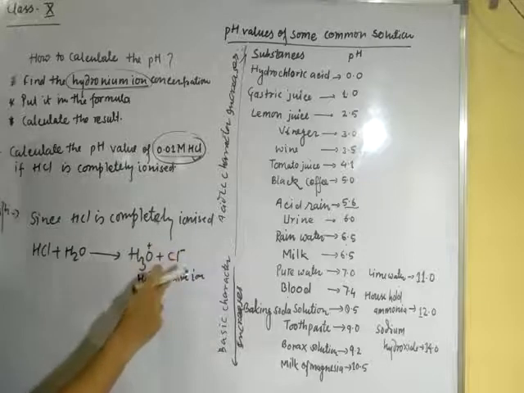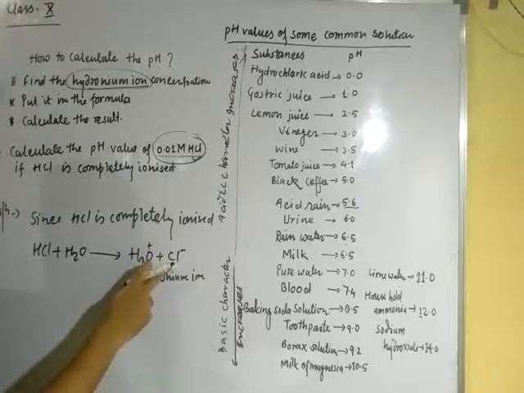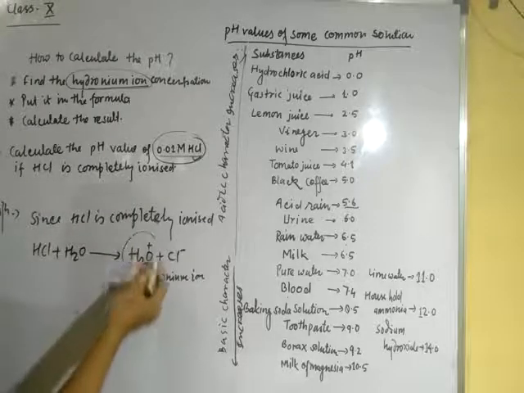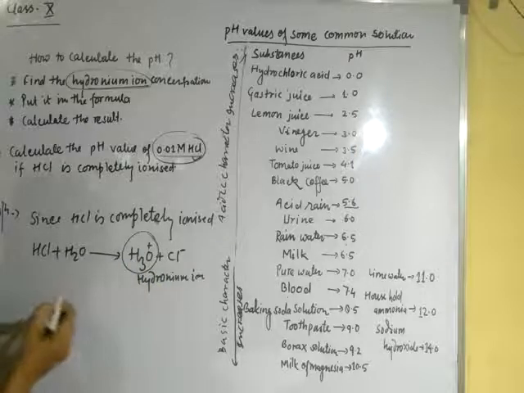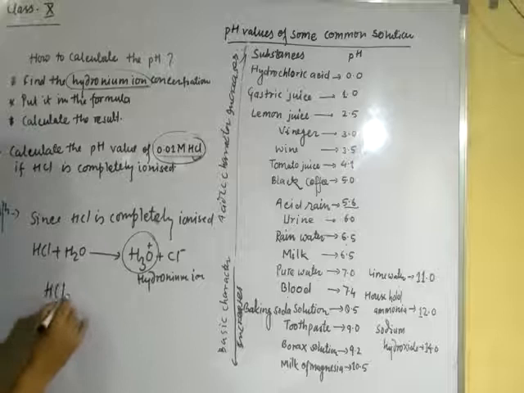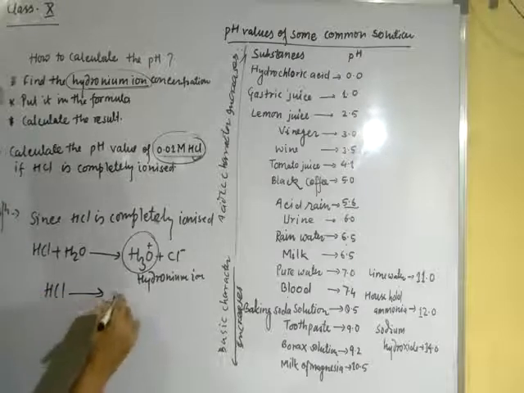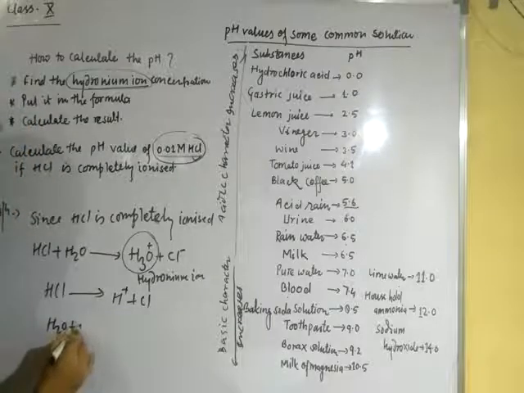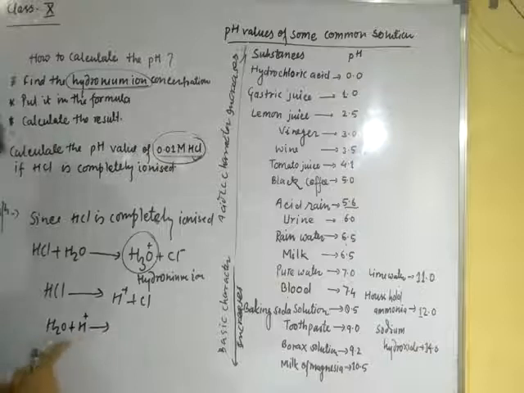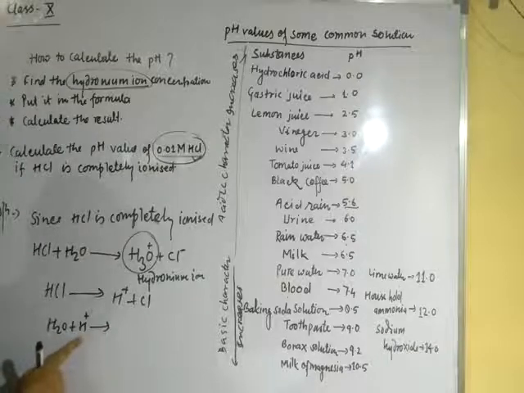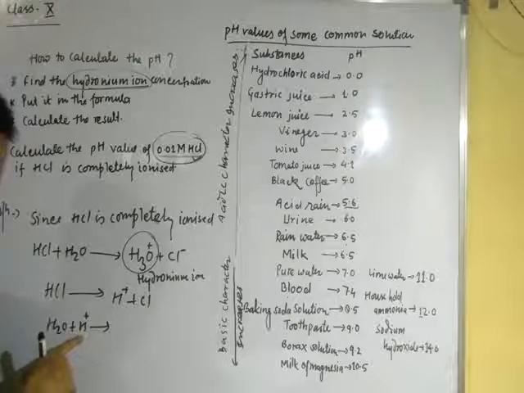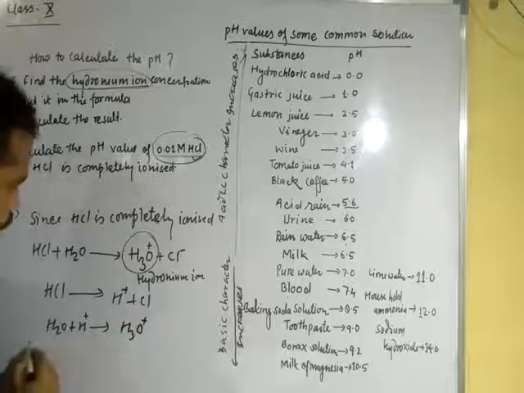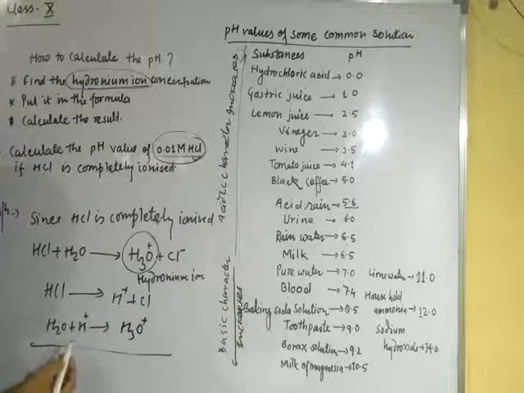And there is no hydrogen remaining. That means HCl is completely ionized. After ionization, it forms H3O positive. How is it formed? You can see in another way. HCl splits to form H positive and Cl negative. But in aqueous condition, H2O at once bonds with the hydrogen ion to form H3O positive. You can see this reaction once again here.